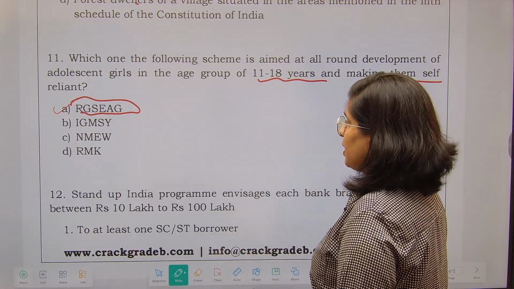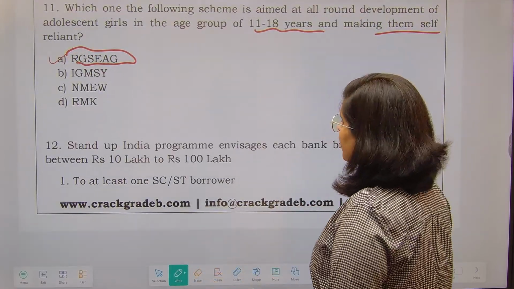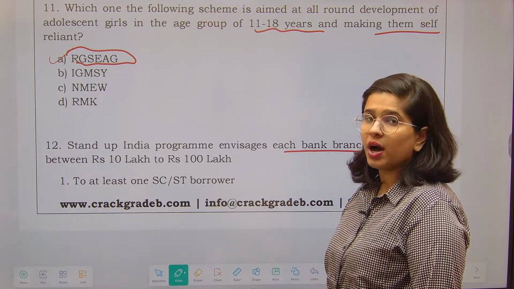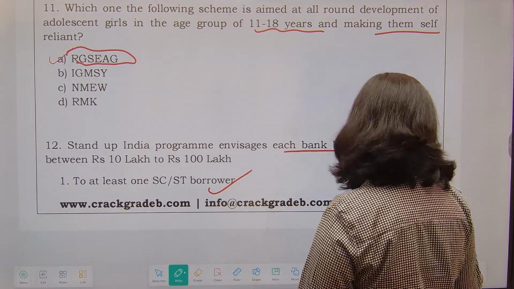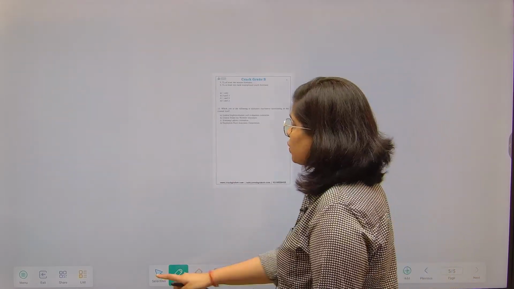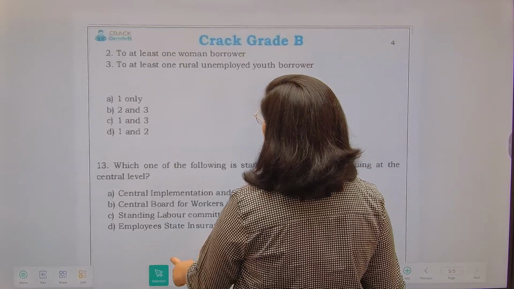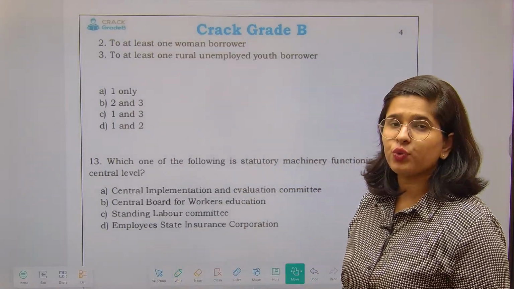Fine. Next is our scheme on the Stand Up India program. It envisages that each bank branch should give a loan between 10 to 100 lakhs to at least one SC/ST borrower, to at least one woman borrower, and to at least one rural unemployed youth borrower. Now this is again an easy question to guess.